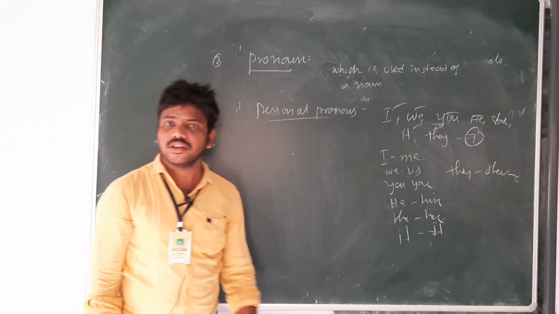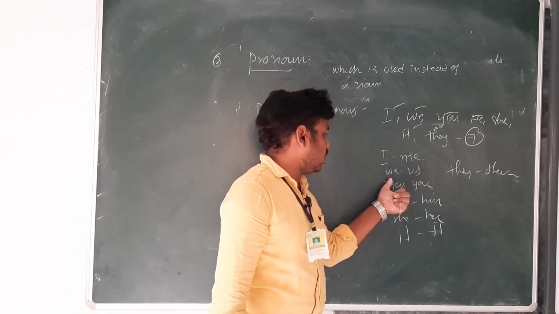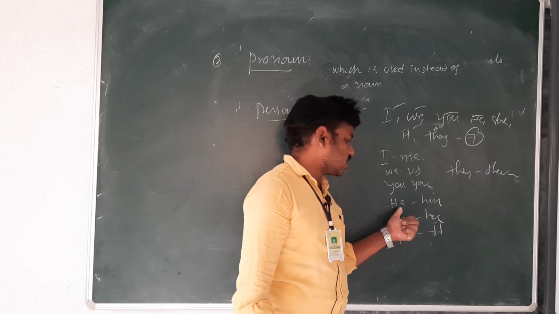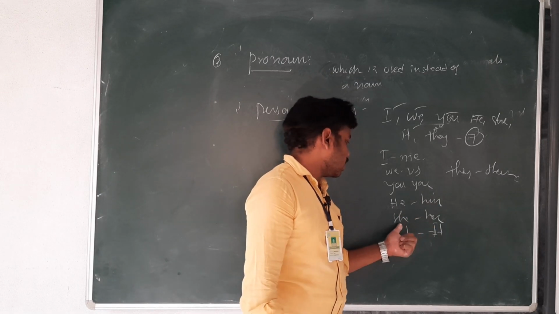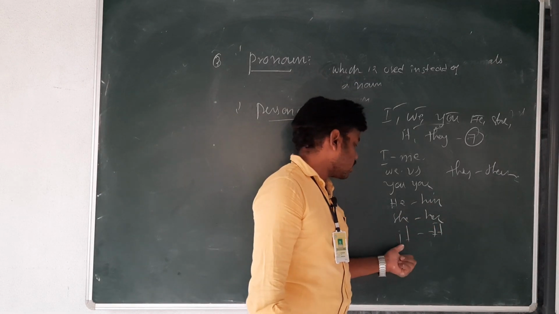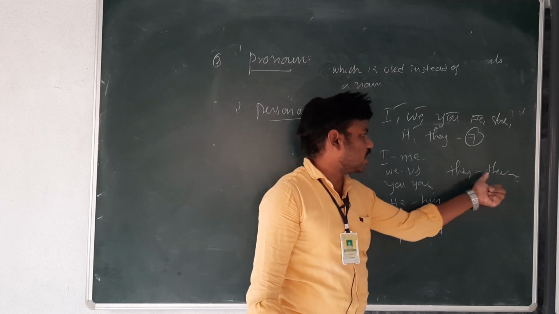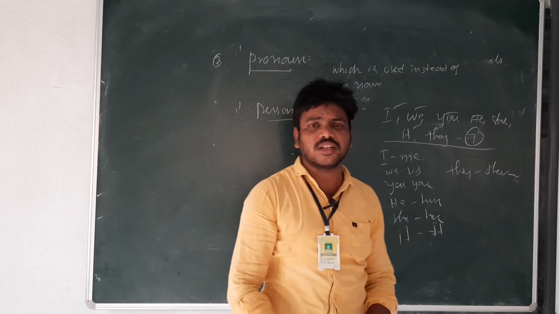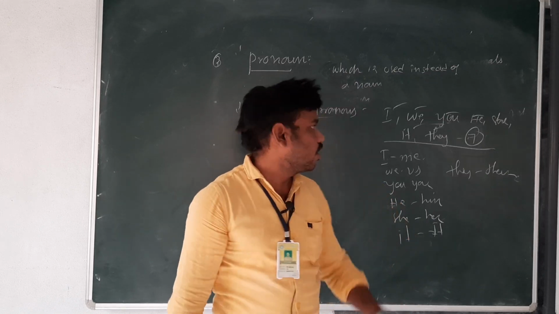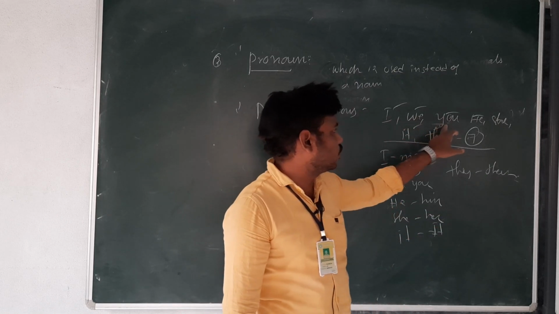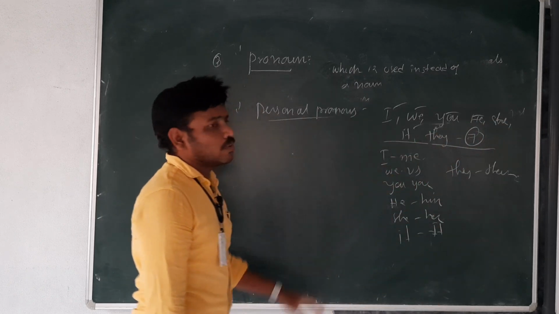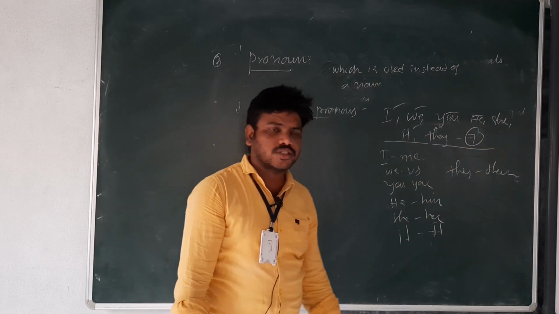I is subject, me is object; we is subject, us object; you subject, you object; he subject, him object; she subject, her object; it subject, it object; and they subject, them object. These are called personal pronouns. So how many personal pronouns are there? 7. What are they? I, we, you, he, she, it, they.